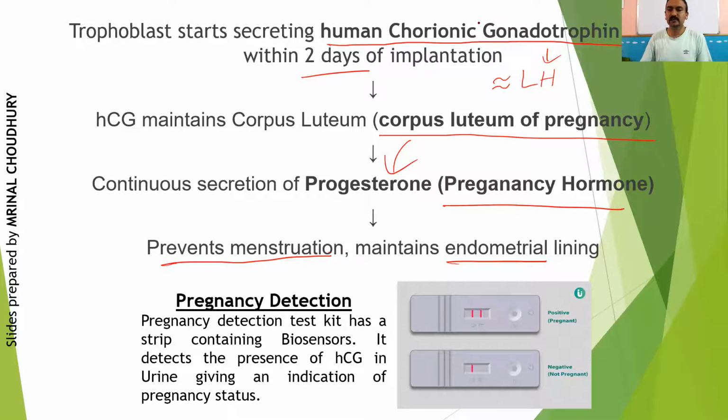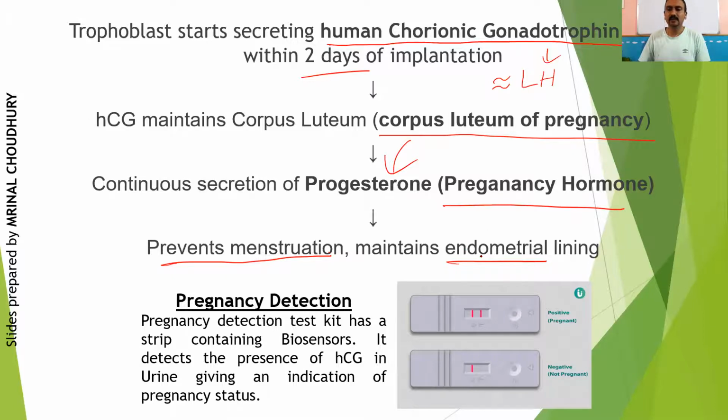This HCG starts developing very fast. More and more HCG will develop, and when more hormone develops, it gets secreted into the blood. So through the blood, the excess starts coming out into the urine.